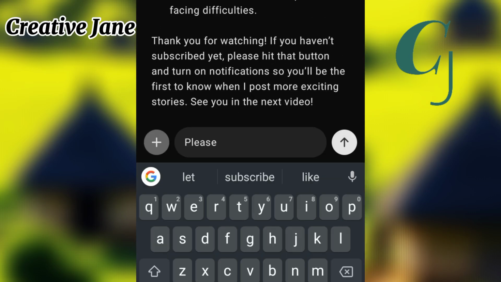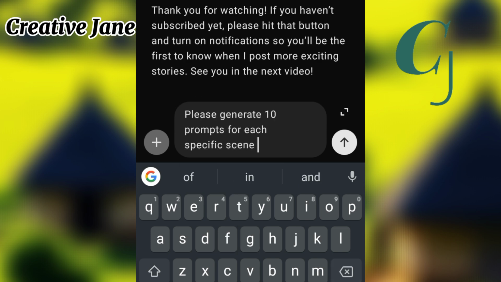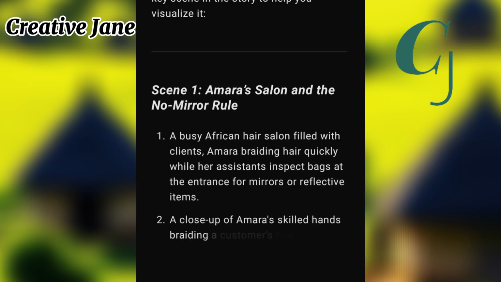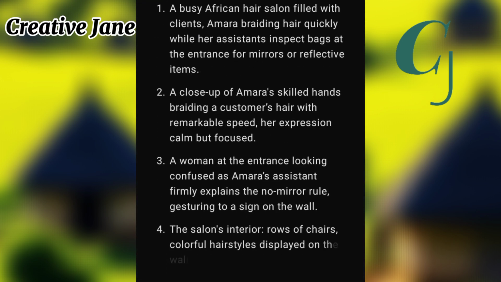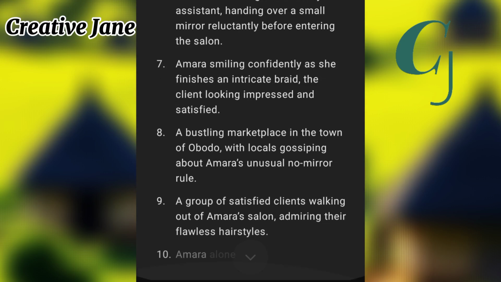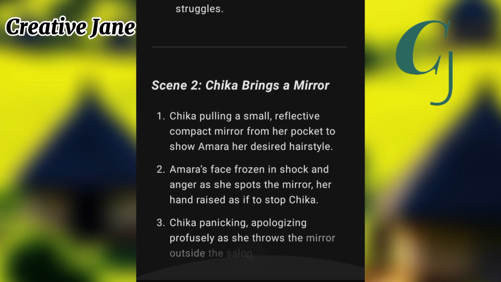Once you've paraphrased and modified the story, ask ChatGPT to generate image prompts for each specific scene. Type, please generate 10 prompts for each specific scene to visualize the story. ChatGPT will provide you with prompts to create AI images for each scene. That's it. With these steps, you can recreate viral African folktale stories while avoiding copyright issues.